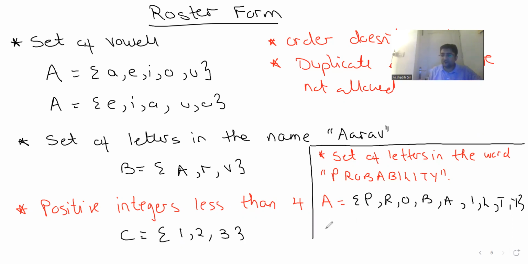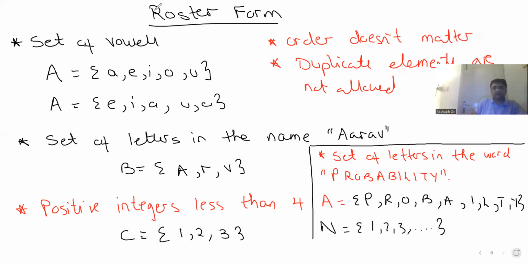Now, guys, even if I want to represent an infinite set, let's say set of natural numbers, I can just say 1, 2, 3, dot, dot, dot. It's absolutely fine. This still comes under roster form, right? So I hope roster form is clear. Now, guys, we'll study the next form that is known as set builder form.